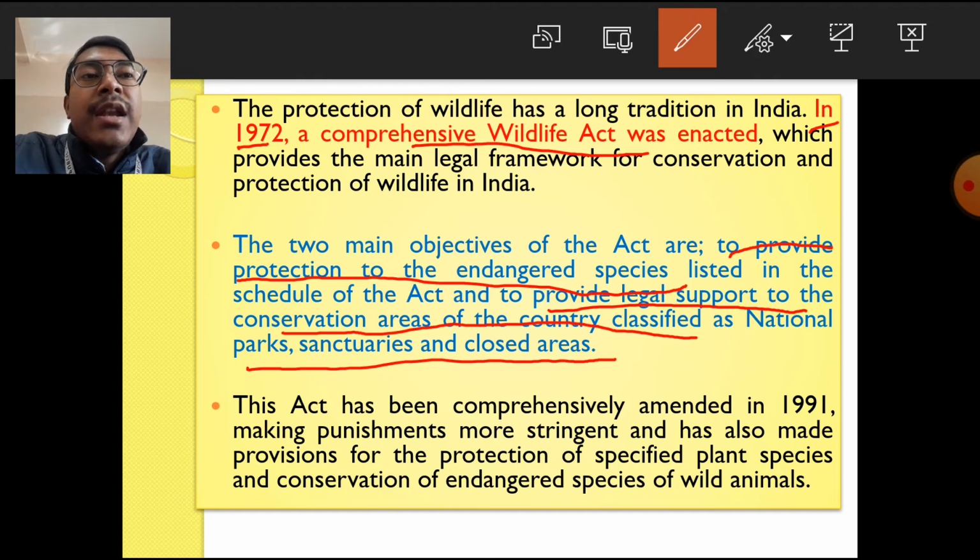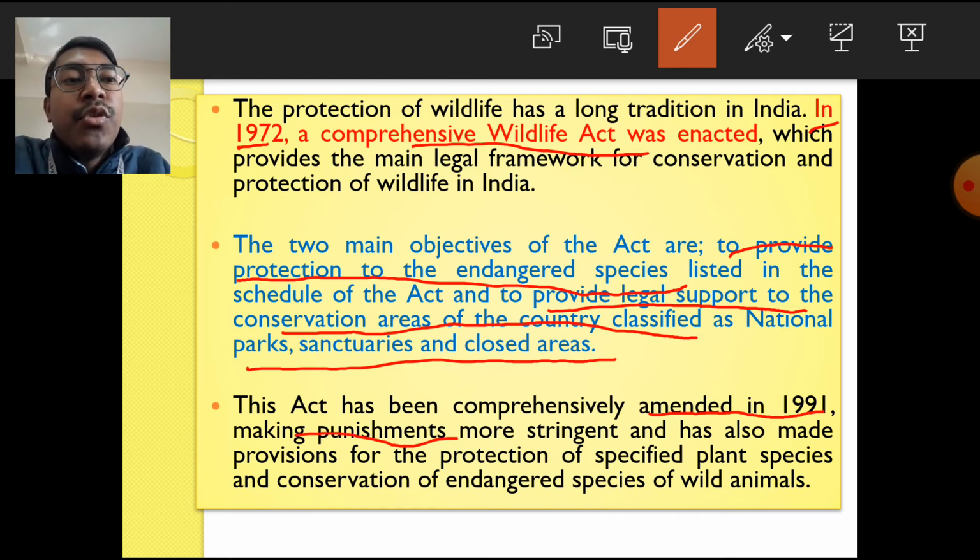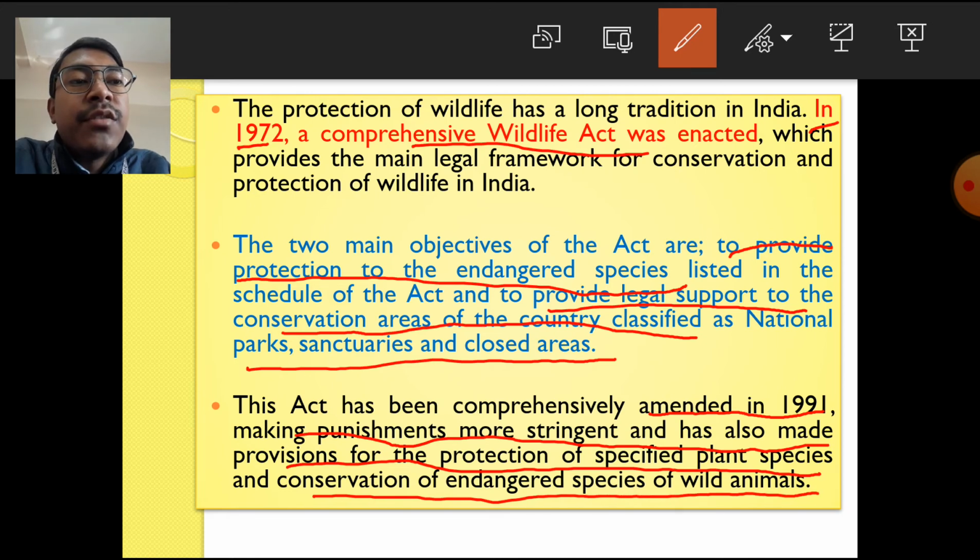This Wildlife Protection Act, which was implemented in 1972, was first amended in the year 1991. Some changes were brought in this act. The amendment made punishment more stringent and also made provision for the protection of specified plant species and conservation of endangered species of wild animals.